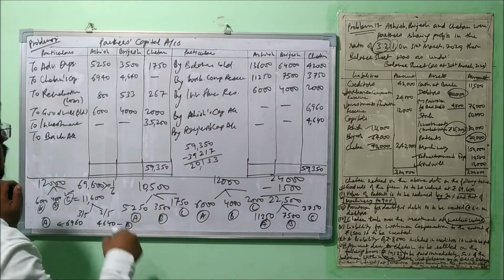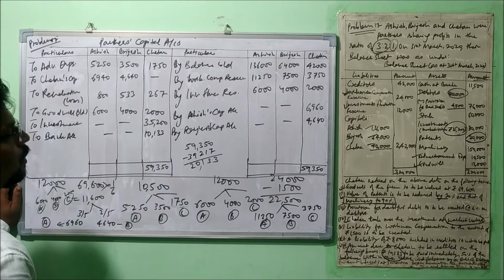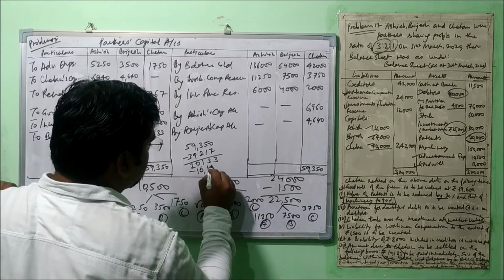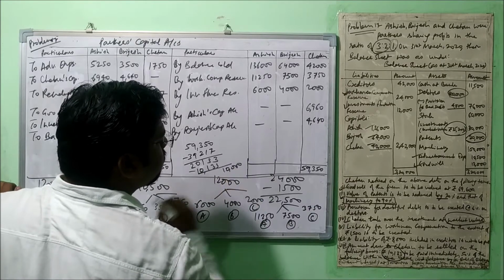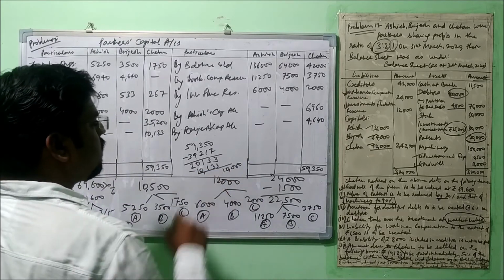Okay, remember it. So this 10,133 will be given to him immediately. So when we deduct this 10,133, then we get 10,000 only. Okay. Now we need to make the payment to Chetan 10,000.